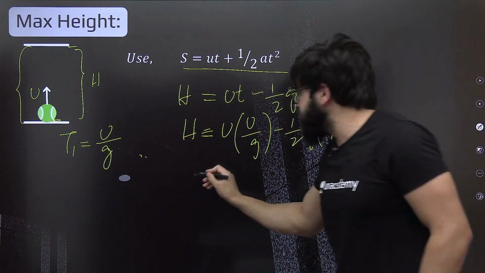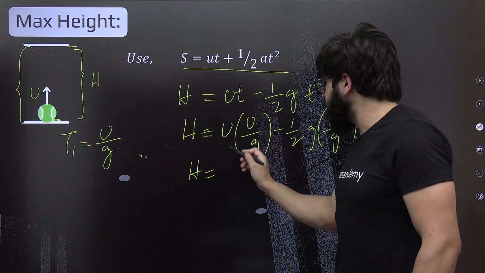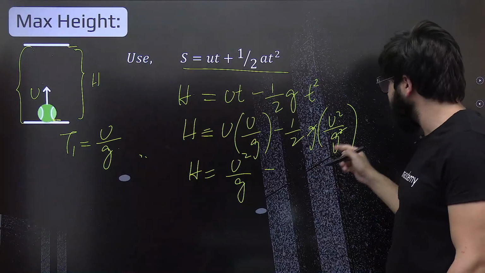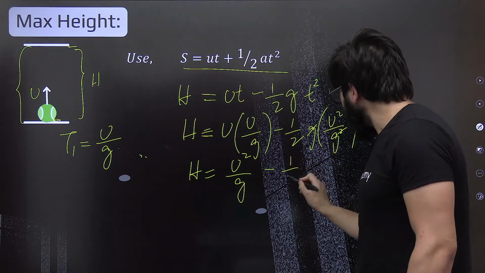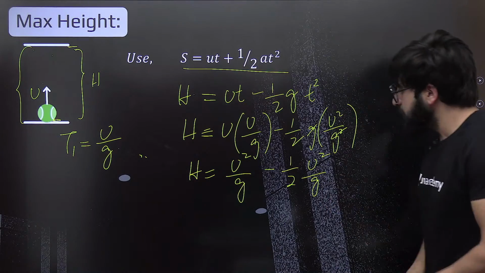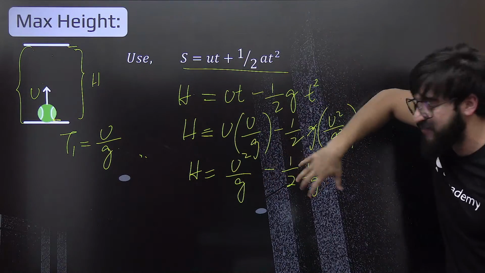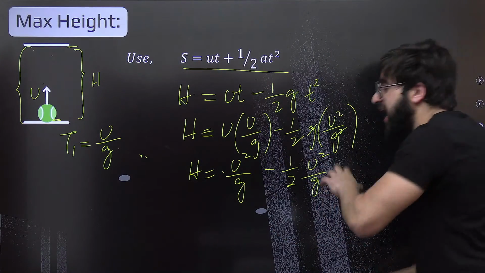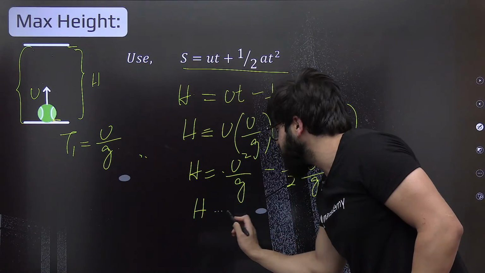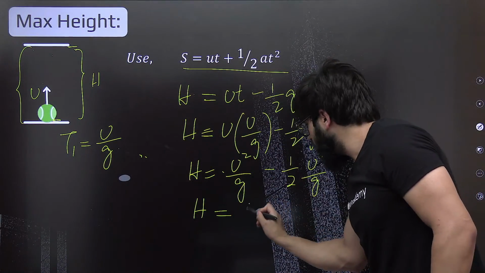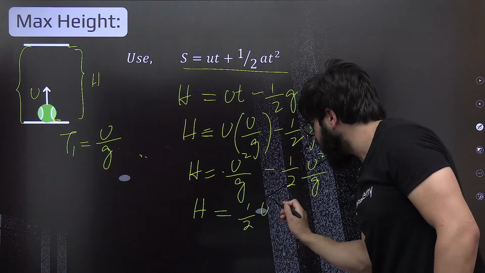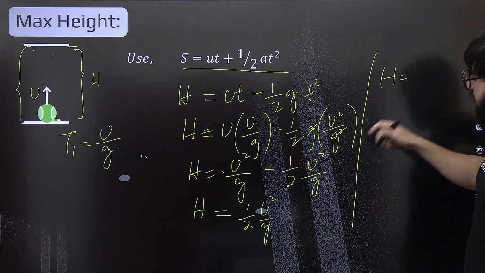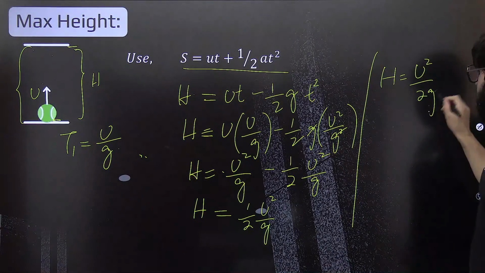So this h will be u square by g minus, and this will get cancelled off, so it will be 1 by 2 u square by g. See, in full, 1 minus half. This is u square by g minus half of u square by g. Full minus half, what are we going to get? Obviously half. So h is 1 by 2 u square by g. Exactly what we're going to get, I'll just write h is nothing but u square by 2g.